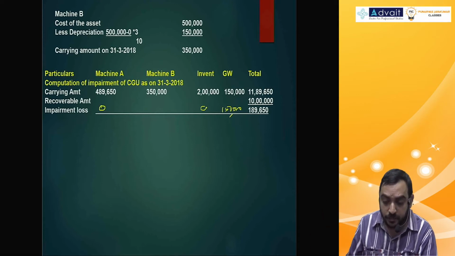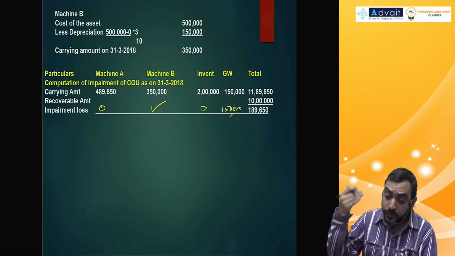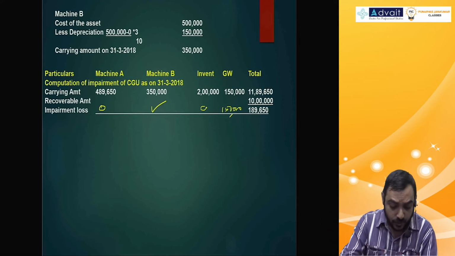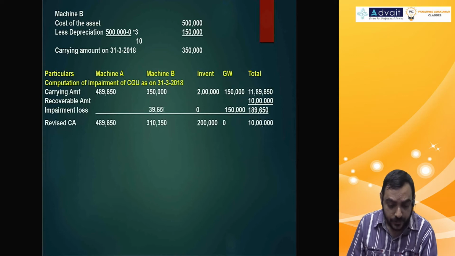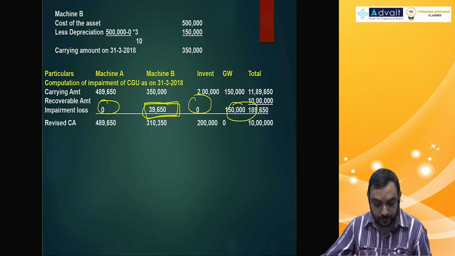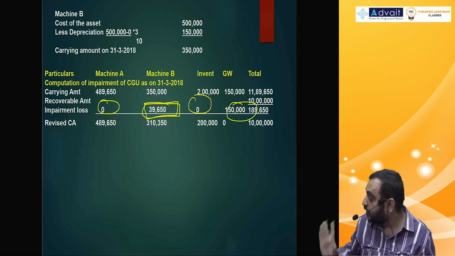So the only thing balancing figure pending is related to machinery B. If there was machinery B, machinery C, then you would have divided on proportionate basis on their carrying amounts. So that's the amount you get. Nothing for A, nothing for inventory, goodwill entire 1,50,000, balancing figure goes to machinery B. Those amounts are not there, fill it up.